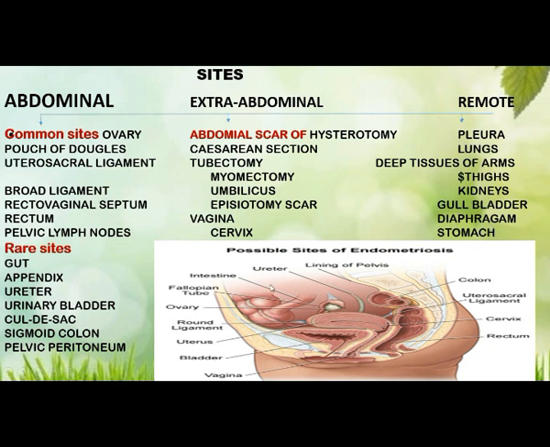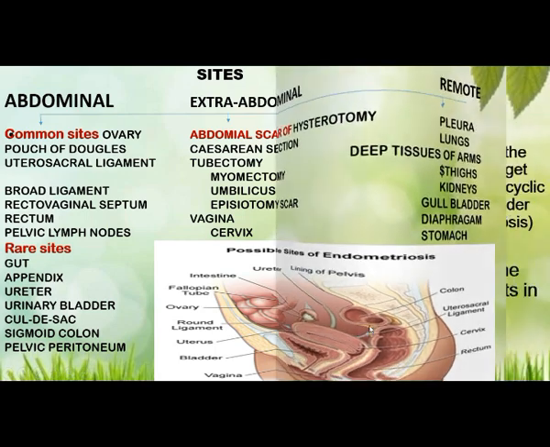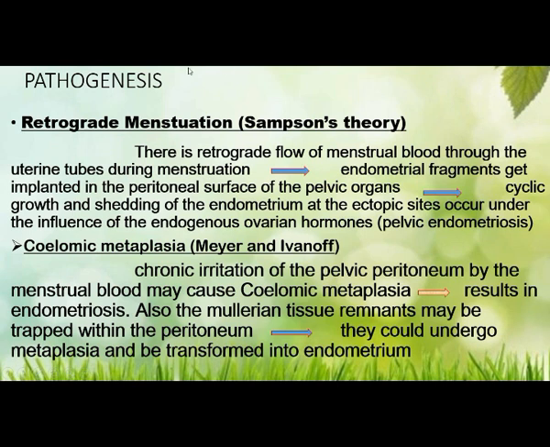You can see these sites in this picture. Usually the endometrium grows in the uterus, but because of some conditions it grows elsewhere. So we can see the pathogenesis of endometriosis. There are 5 reasons. First is retrograde menstruation, that is Sampson's theory. So we can see what Sampson's theory says.